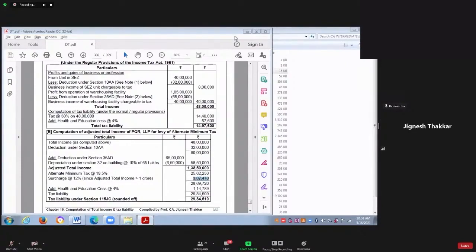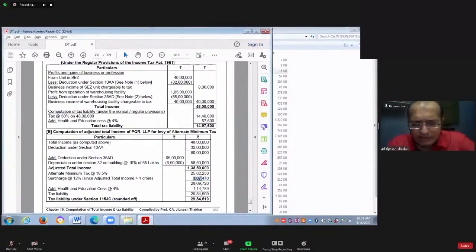Dikshit, wait for some time. Right now, let us not get into those difficulties of section 80C. First of all, let us complete this solution, and then we'll have a discussion. What if SSC has claimed 80C also? This surcharge amount is correct.